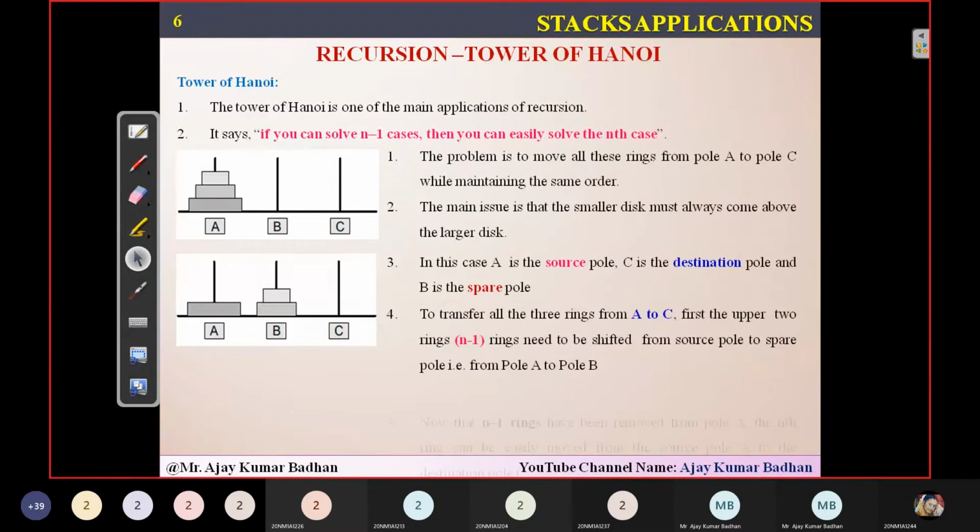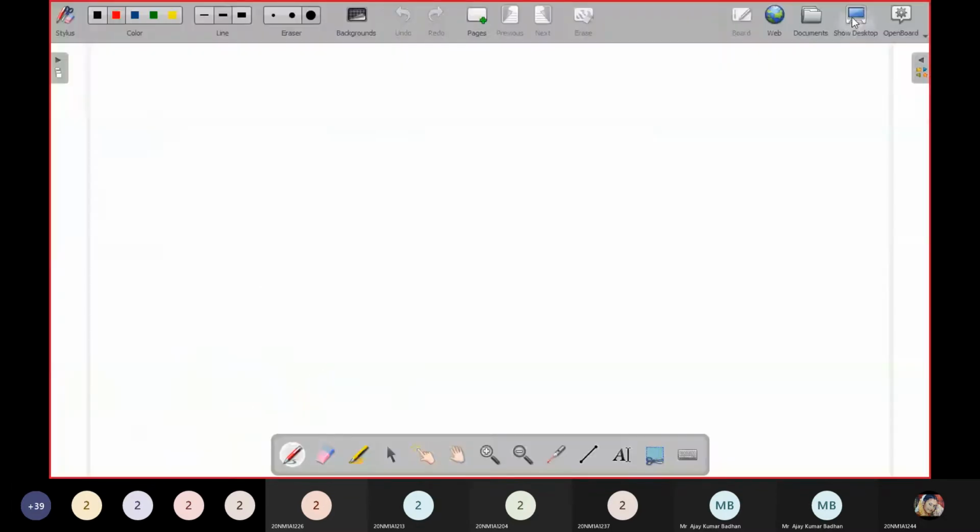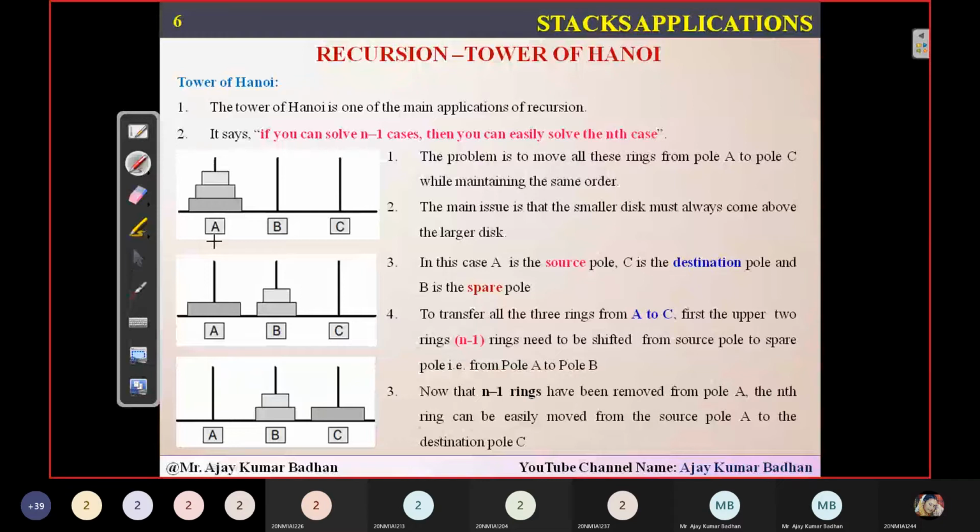Oh sorry. So here we actually have 3 pillars. Let me explain the problem here. What is the problem exactly in this particular case? We have 3 pillars: A, B, C. You can call them pillars or you can call them poles, whatever you would like to say. Here, the first one is A, then B, and C.